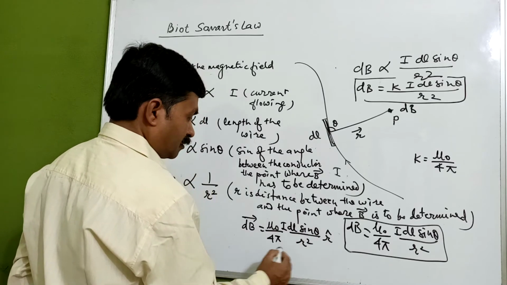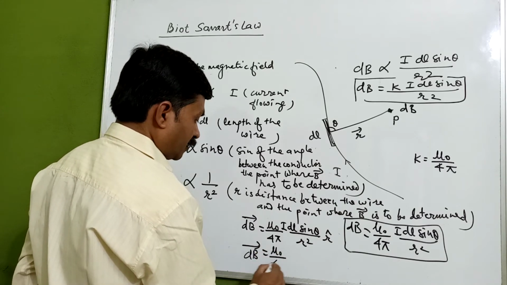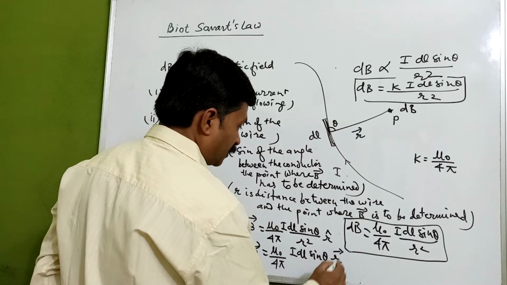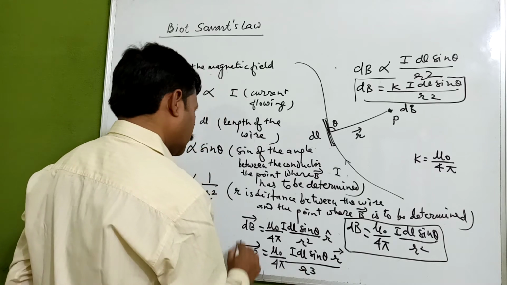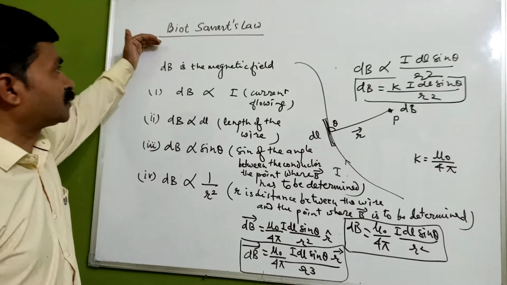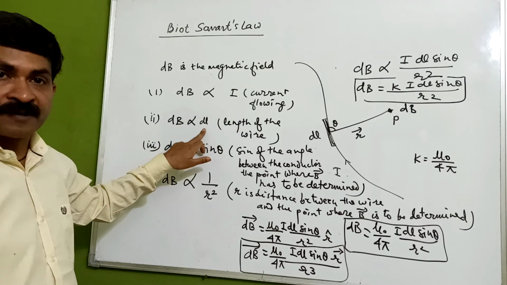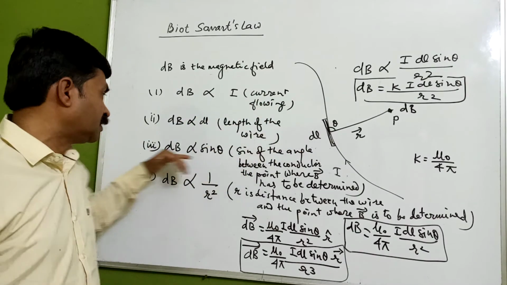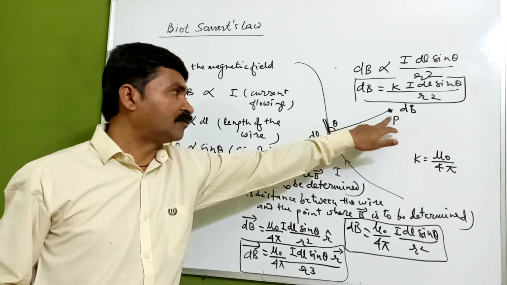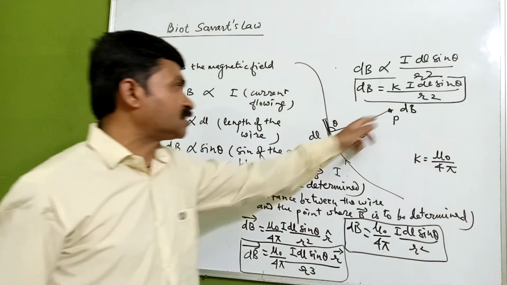Either we can write this or we can use another relation. r will be replaced by vector: mu naught upon 4 pi into I dl sin theta r vector divided by r cube. This is the relation which we are getting. So the magnetic field, given by Biot-Savart's law, is directly proportional to I, directly proportional to dl, a very small length which we have assumed, to sine theta, the angle between this conducting wire and the point where we want to know the magnetic field, and directly proportional to 1 upon r square, the distance between them.